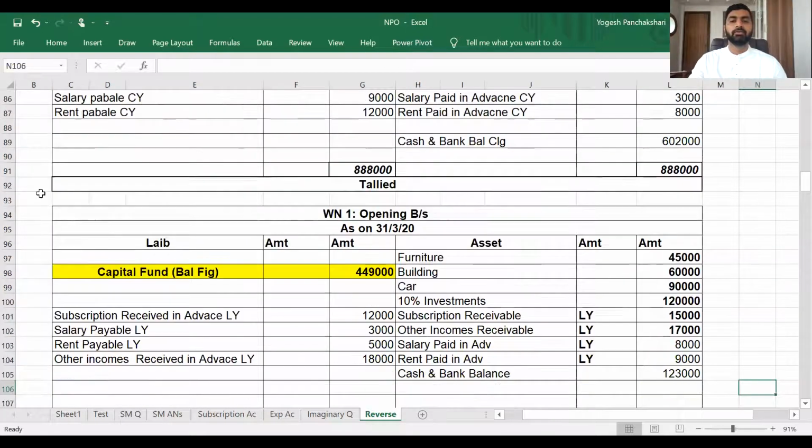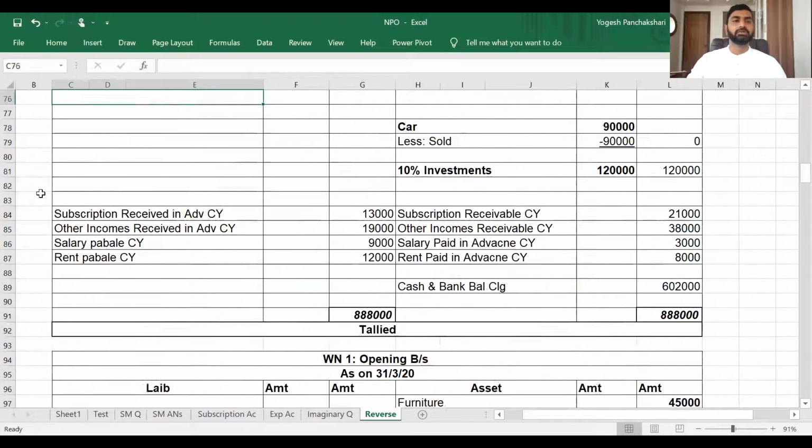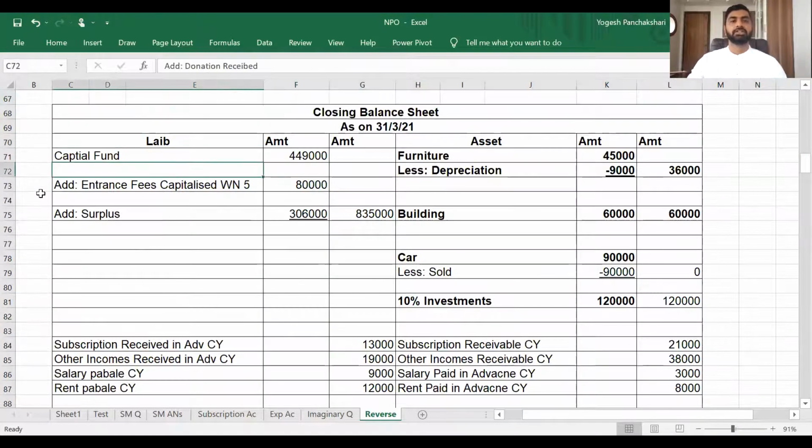So I have fed this data: furniture, building, car, investment, subscription receivable last year, other income receivable last year, salary paid in advance last year, rent paid in advance last year, cash balance. And these are all the liabilities of last year. So the balancing figure is your capital fund, which you can write in your balance sheet.